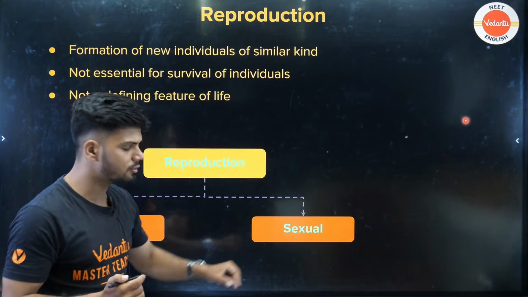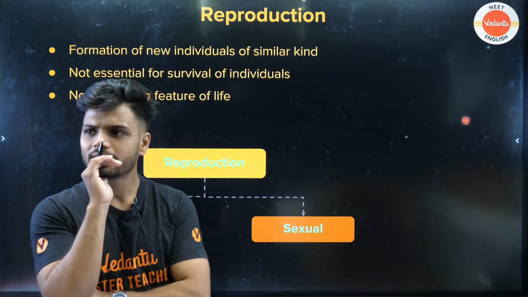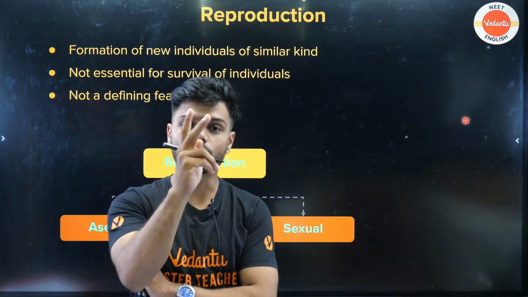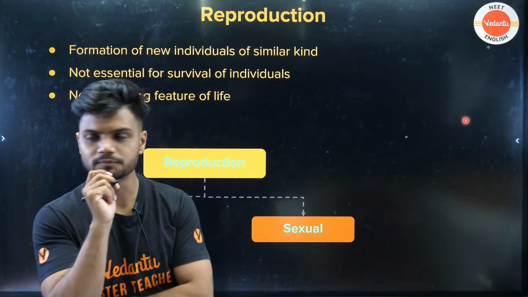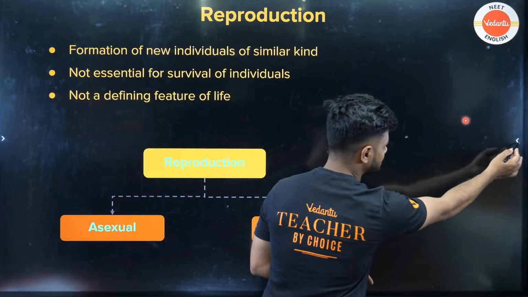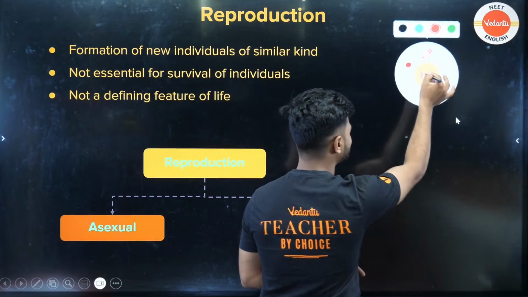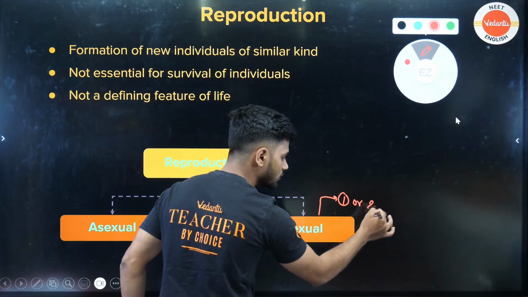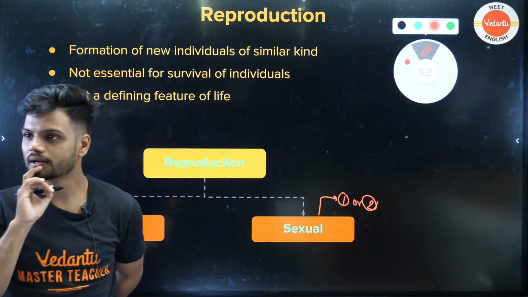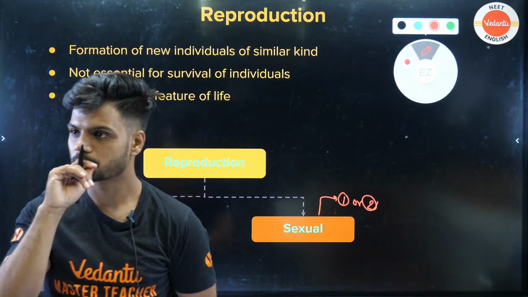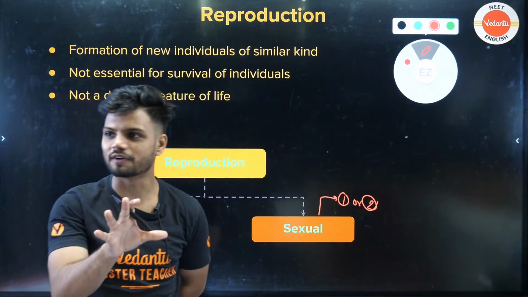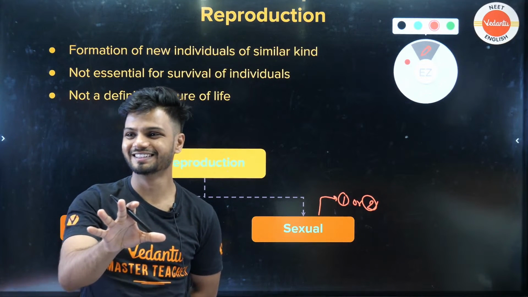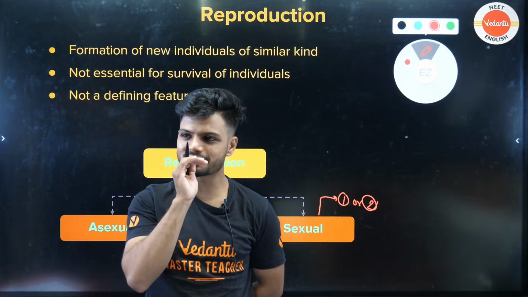Now, what about sexual reproduction? Can anyone tell me, in the case of sexual reproduction, do we have a single parent or two parents? Tell me in the chat quickly. Reproduction is fundamental, I told you. The answer is two parents. Are you sure?